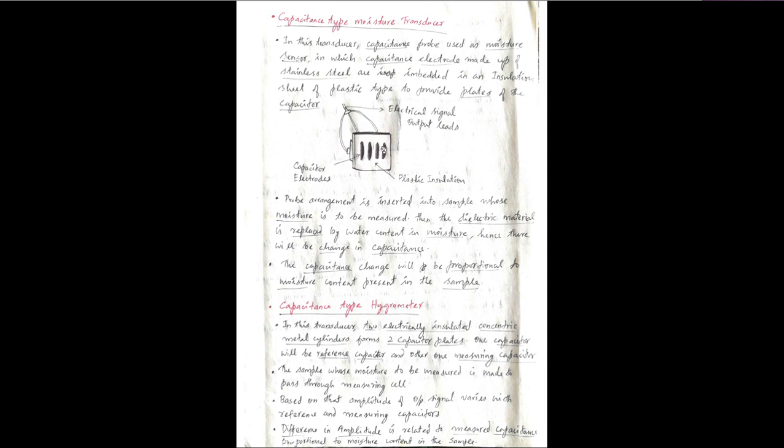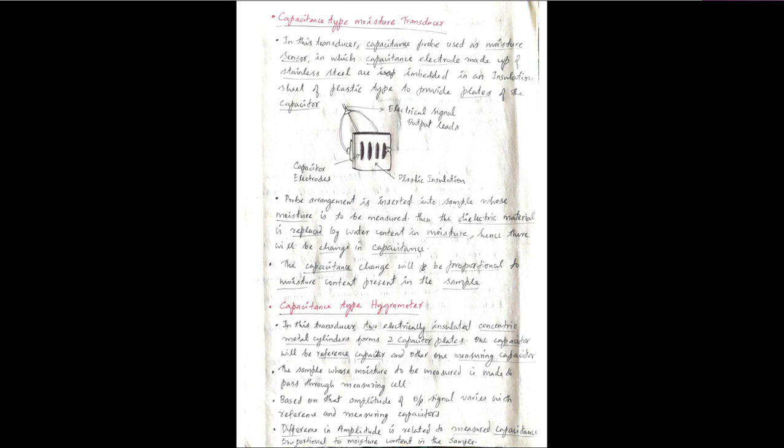Here you can see capacitor electrodes. These act as the parallel plate capacitor, and plastic insulation is made here. The probe, you can see, is connected to this material. So this is the setup of the capacitance type moisture transducer. Here the parallel plates are the capacitor electrodes, which are made of stainless steel, and here you can see plastic insulation. So this is the capacitance type moisture transducer setup.